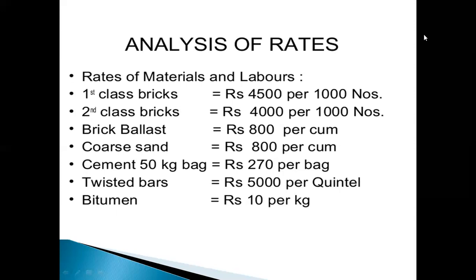Cement, 50 kg bag, rate is 270 rupees, and twisted bars per ton 5000 rupees. Bitumen per kg 10 rupees. These are the material rates.